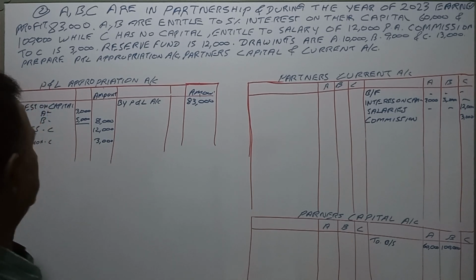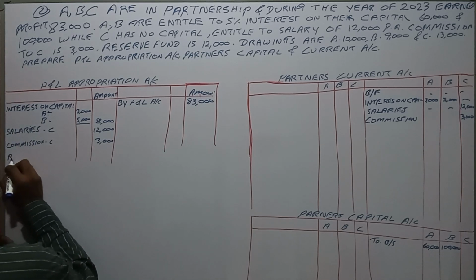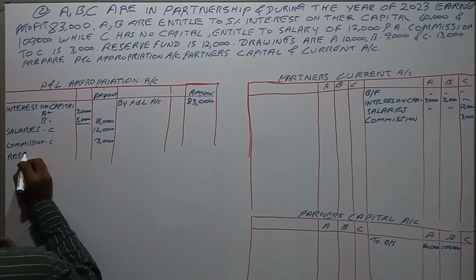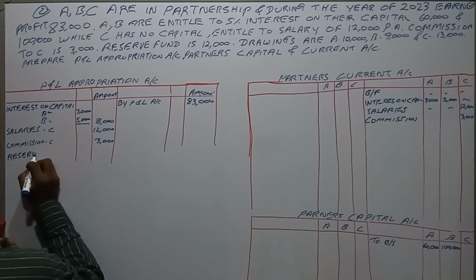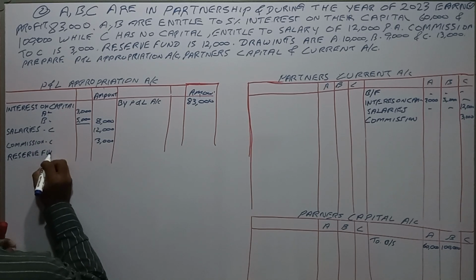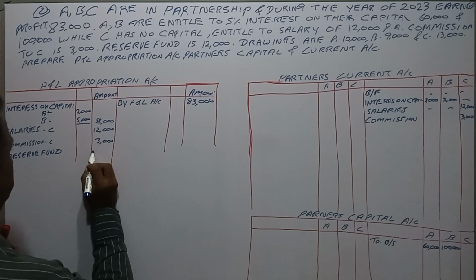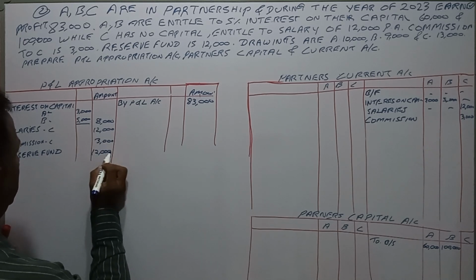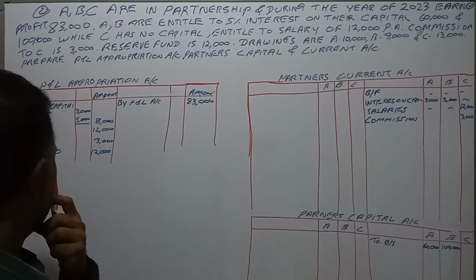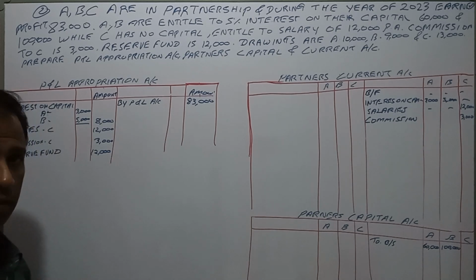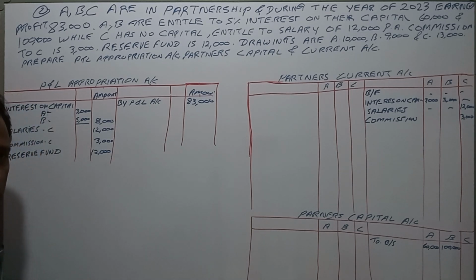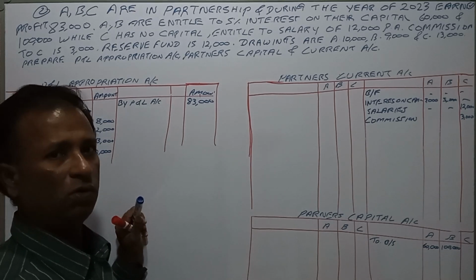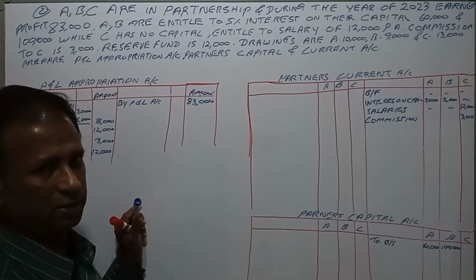The reserve fund is 12,000. We have to make an appropriation for that. You can make an appropriation through the appropriation account in the partnership account.